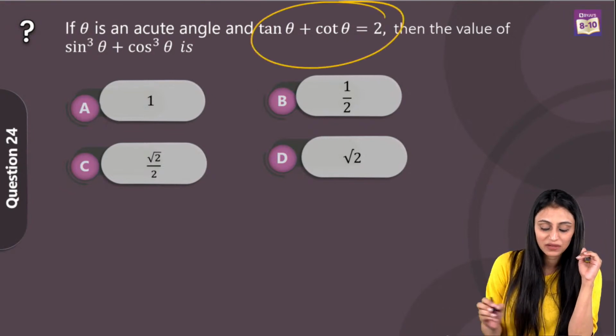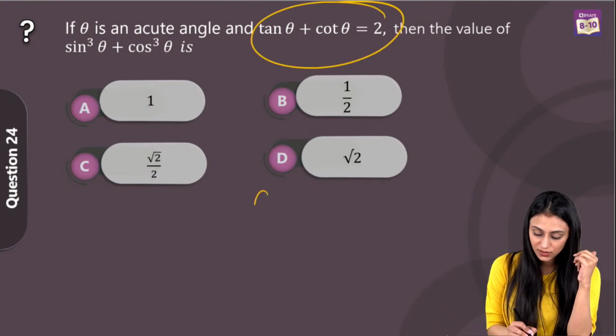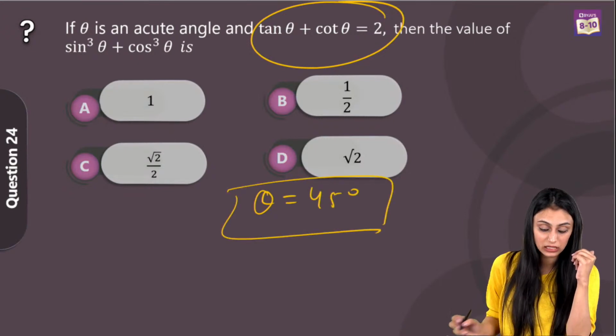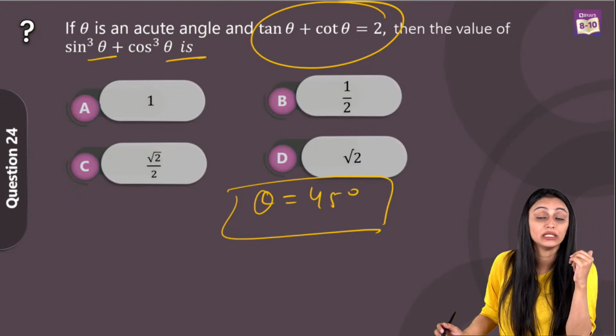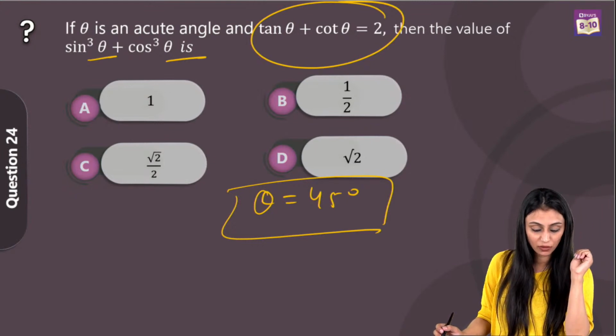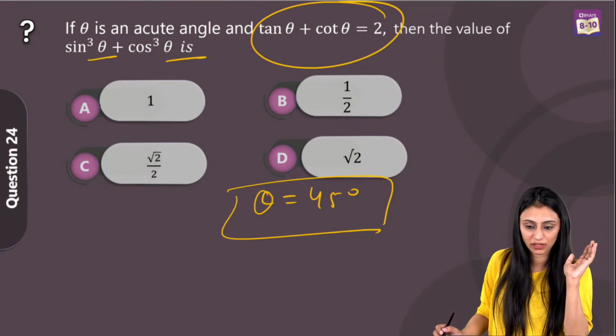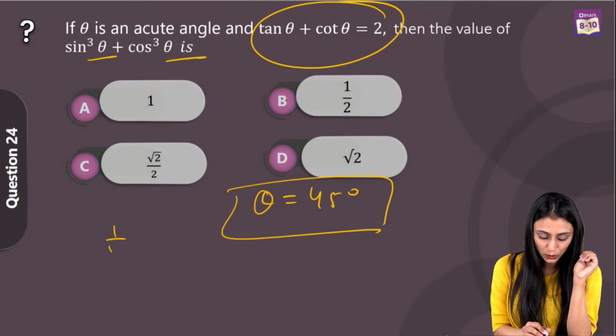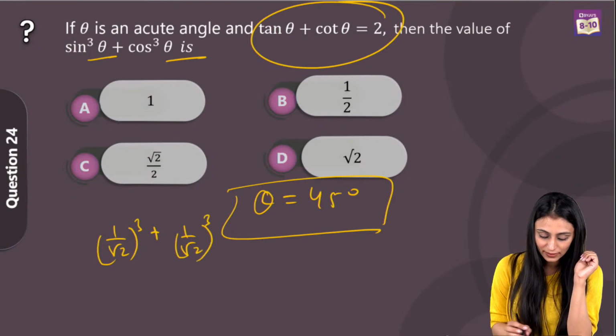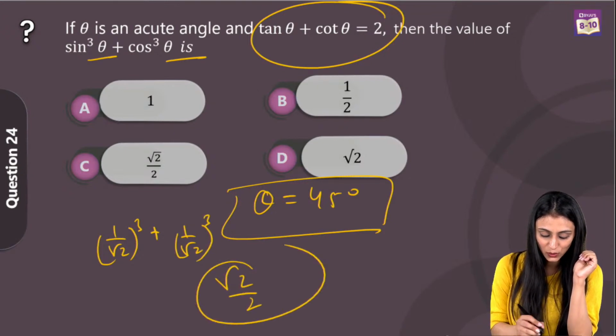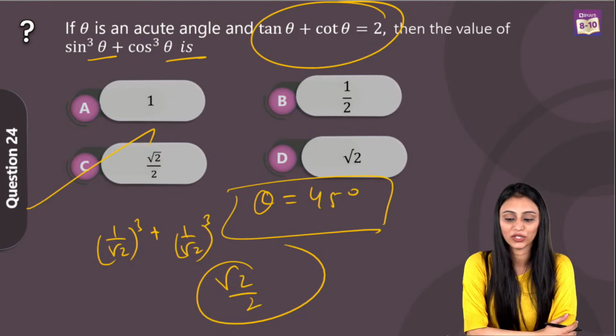First we will simplify this equation. Once you simplify this, you would get the value of theta, that's basically 45 degrees. Now I'm going to put this value of theta over here. Sine 45 degrees is 1 by root 2. Similarly, cos 45 also. So we get (1 by root 2) cube plus (1 by root 2) cube. On simplifying this, you are going to get root 2 by 2, which is option C over here.